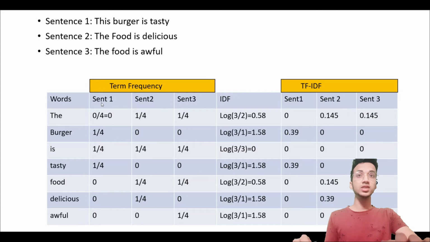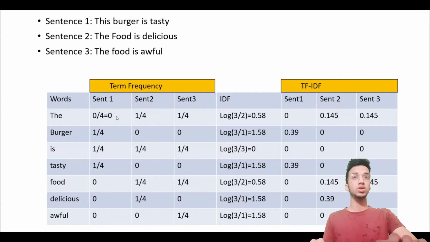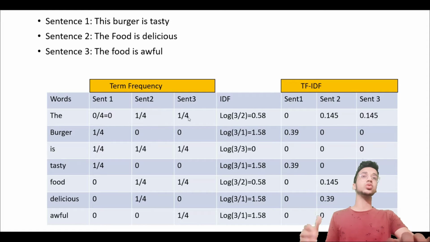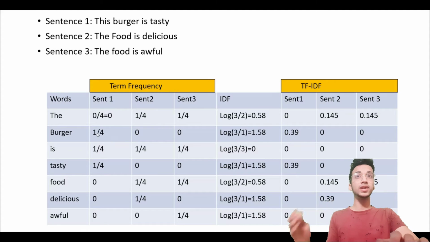And this term frequency you'll have to calculate for each sentence as well. So if you look at the first example, sentence 1 and the word the, since the is not present, it's given as 0 divided by 4, which is equal to 0. Similarly, in sentence 2, the word the is present once out of the total 4 words. So its frequency is written as 1 by 4. Similarly, in sentence 3 also it's present once, so it gets 1 by 4. Similarly, for all words we have done this. Burger is present in sentence 1 and it's one word out of the 4 words, so it gets frequency of 1 by 4. It's absent in the rest 2 sentences, so we write 0 and 0. In this method, you calculate term frequency for each word in different sentences.